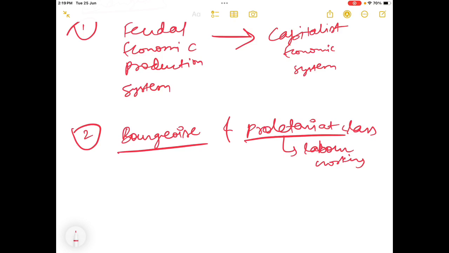So the capitalist classes grew huge, profit margins were very high, and they gained very much.